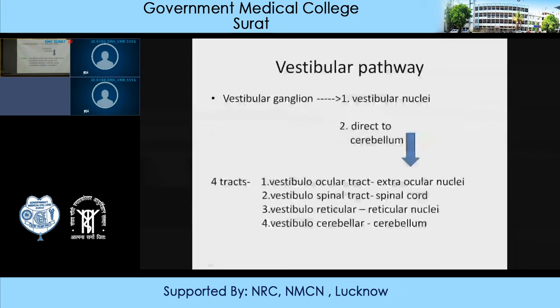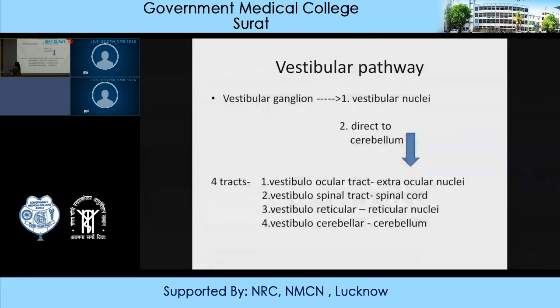An example, I have already told you that if the person is running and suddenly begins to turn, then what will happen? Disequilibrium can occur and the person will fall. So the semicircular canal will detect that the person has started turning, and it will send signals to the central nervous system. It will apprise the central nervous system that the person is turning, make appropriate corrections, otherwise this person will fall. So various reflexes will be elicited and corrections will be made in order to prevent the falling of a person.